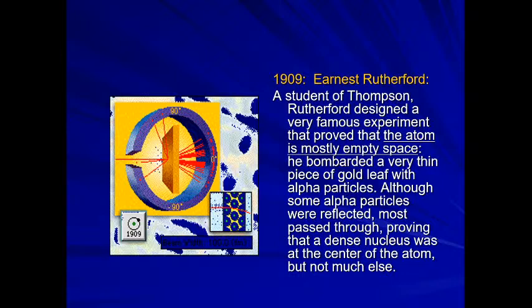We know that opposite charges attract but same charges repel each other. So what was his expectation? Since alpha particles carry helium 2 plus charge, when they hit the positively charged particles, the protons inside the atom, they would repel back. But what was his observation after that?